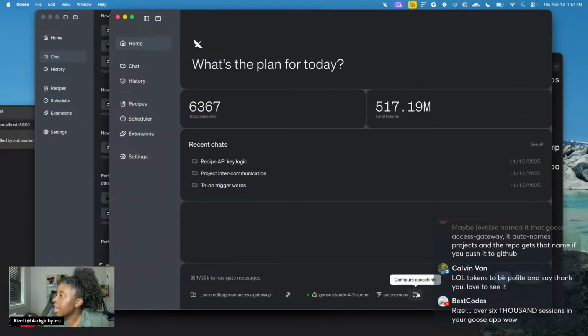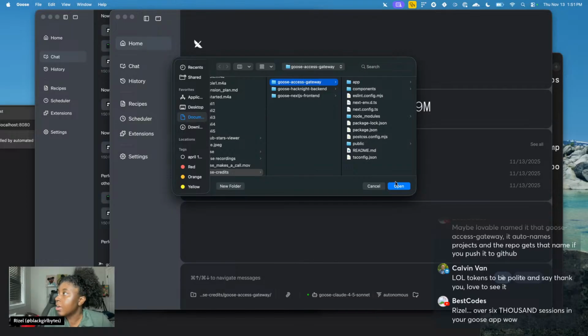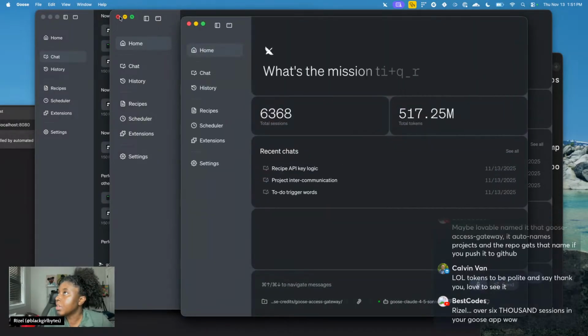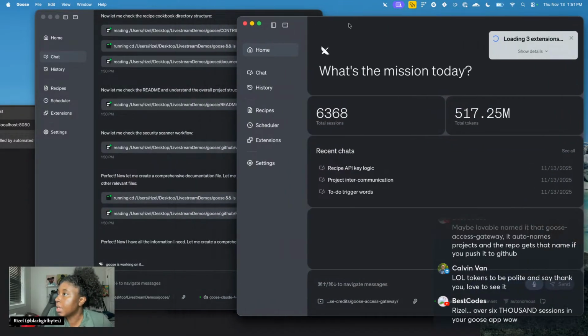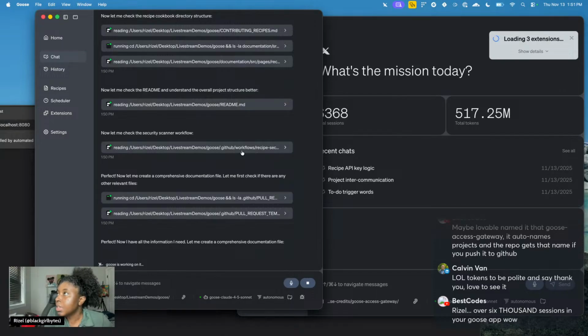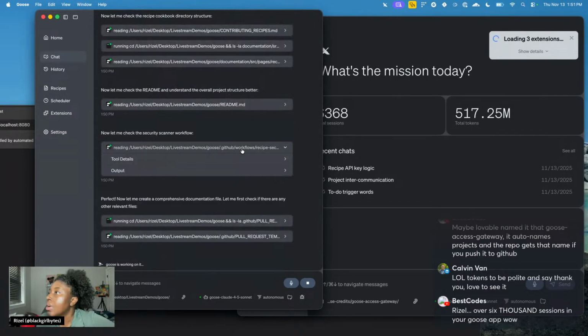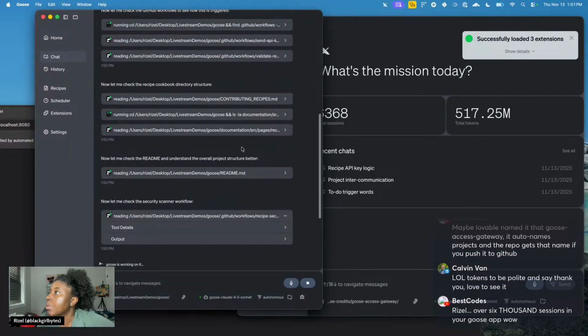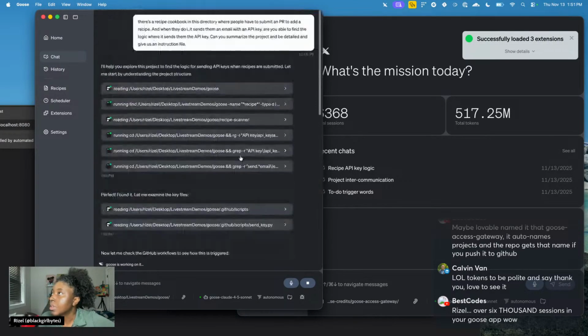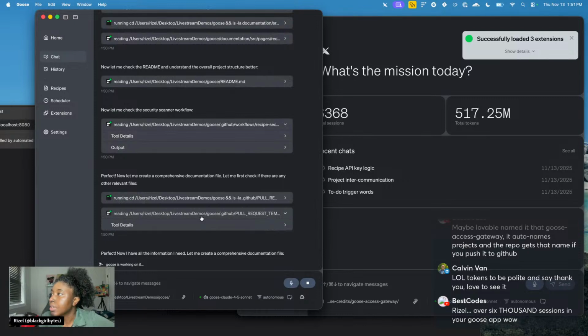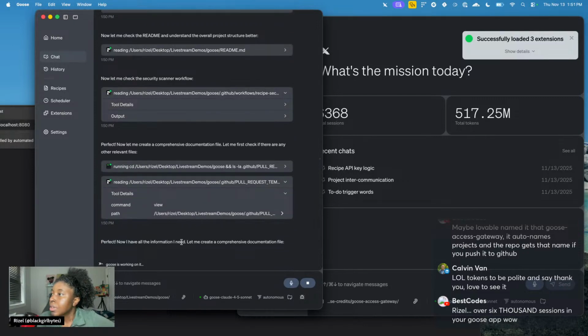I don't know if this happens to you guys, I feel like I have to open a new window for this to actually work. That always happens to me, for the goose hints to be applied. Okay, so it's finding the information about how this recipe cookbook thing works. It got all the information it needs. Now it's going to create a comprehensive documentation file.